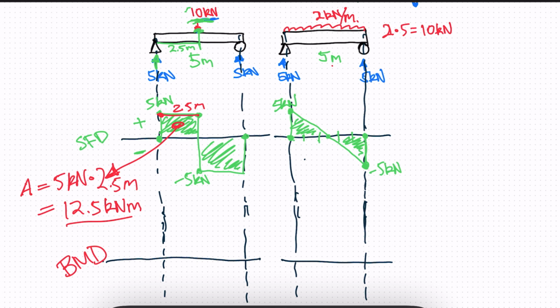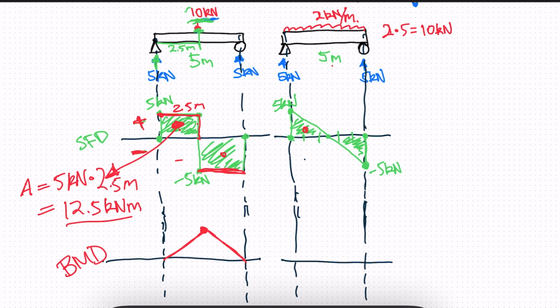Because this is a constant throughout, and it's positive, there's no change in our shear value. It's just going to increase linearly until we reach the middle. And then, because it's a symmetrical shear force, we're going to have the exact same happening on the other side. So it's going to decrease because this is the negative side, right? This is the positive side. So on the positive side, our bending moment is going to increase, and on the negative side, it's going to decrease. And it will decrease linearly because we don't have a changing shear force value.